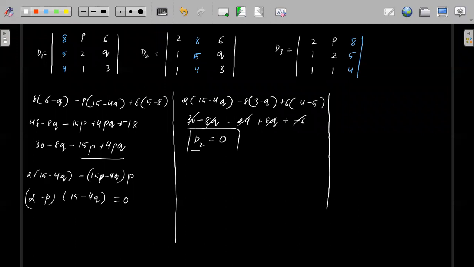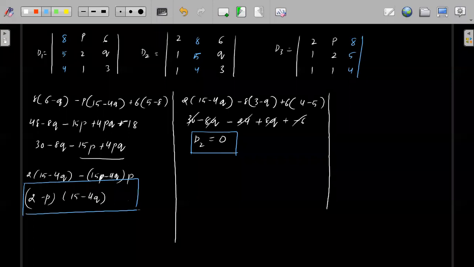So we are getting D2 as this, and this one I will write as D1. Okay, and we'll see what we are getting for D3 also. So I will check D3 also.